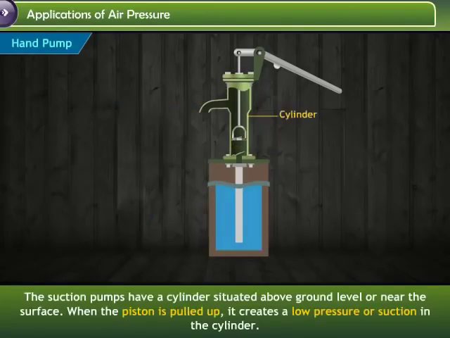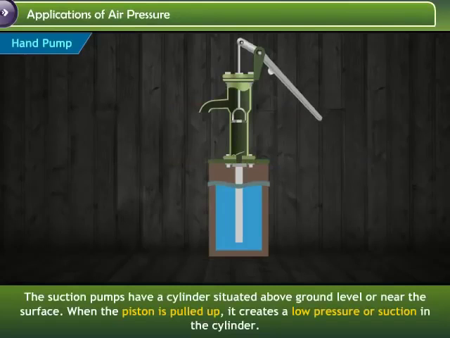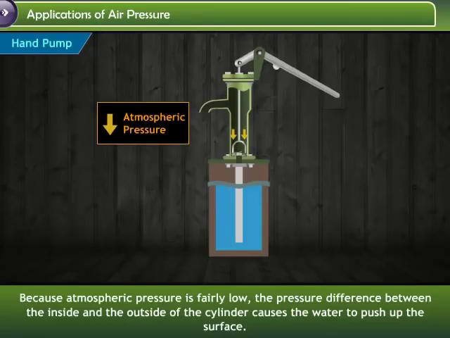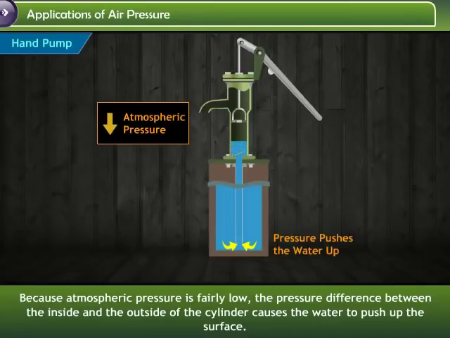The suction pumps have a cylinder situated above ground level or near the surface. When the piston is pulled up, it creates a low pressure or suction in the cylinder. Because atmospheric pressure is fairly high, the pressure difference between the inside and the outside of the cylinder causes the water to push up to the surface.